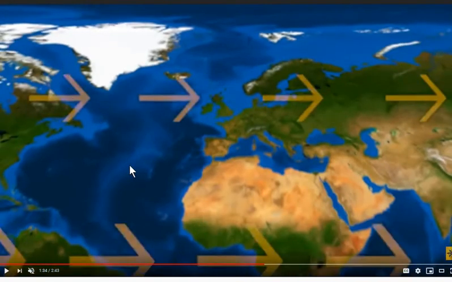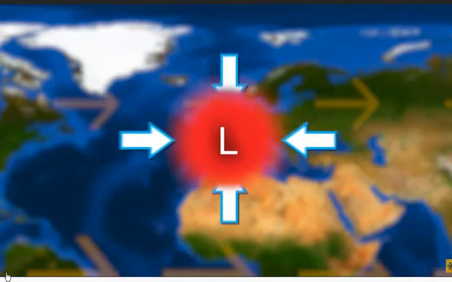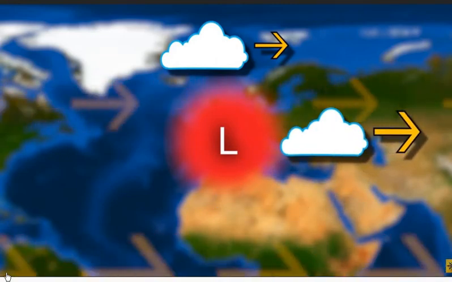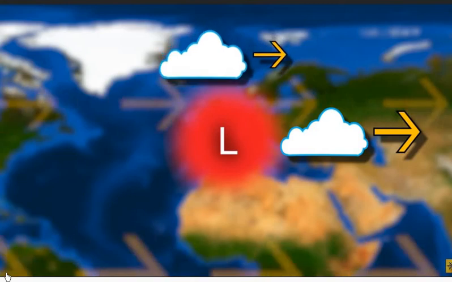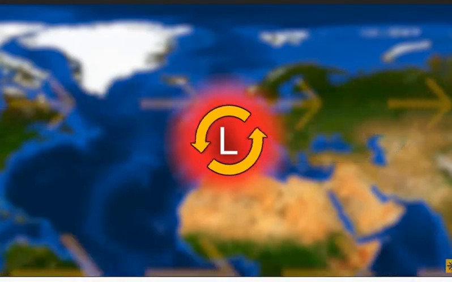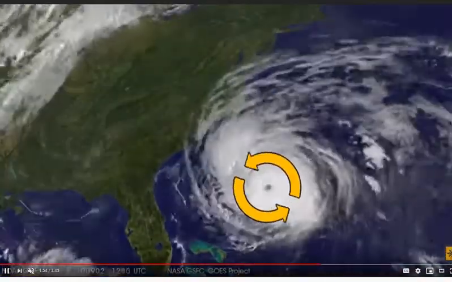Now let's see the combined effect of pressure gradient and the Coriolis force in the northern hemisphere. This is a low pressure cell and the wind is converging. When the wind is converging, or moving inside, due to the Coriolis force the wind is deflecting towards the east, and because of that deflection, the wind moves in a circular direction, and that makes up a cyclone.